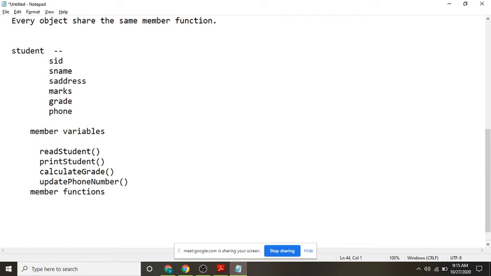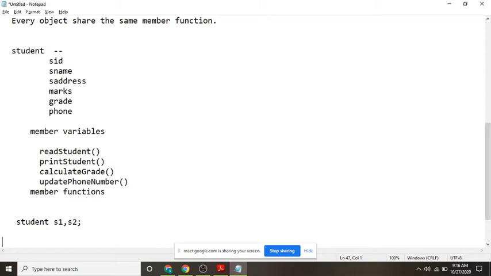For example, if there are two students S1 and S2, will we have separate member variables for each and every student, or only the same member variables? Will there be separate member variables for S1 and separate member variables for S2, or the same member variables?